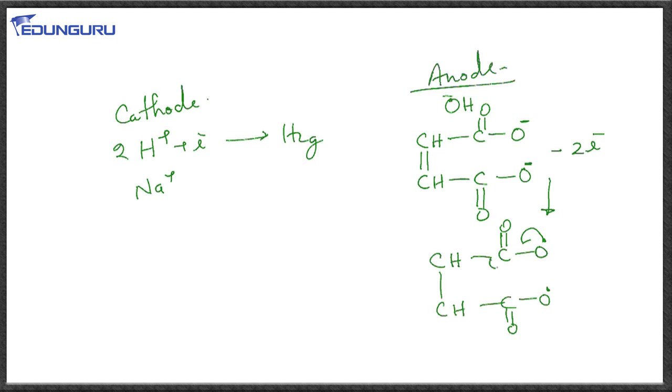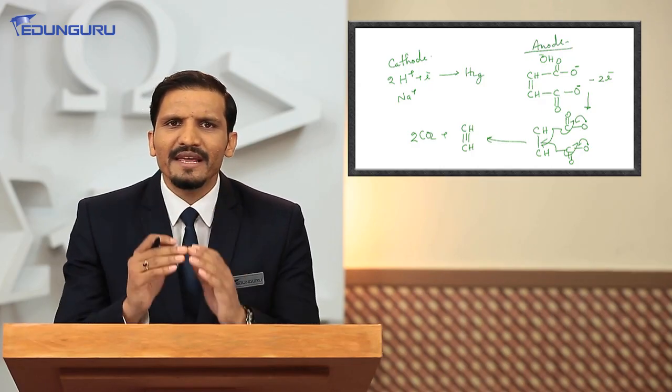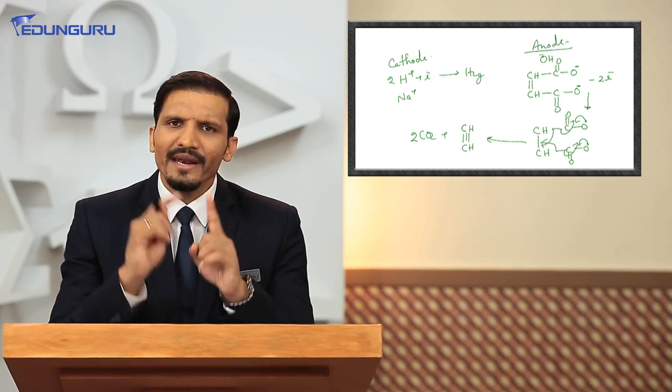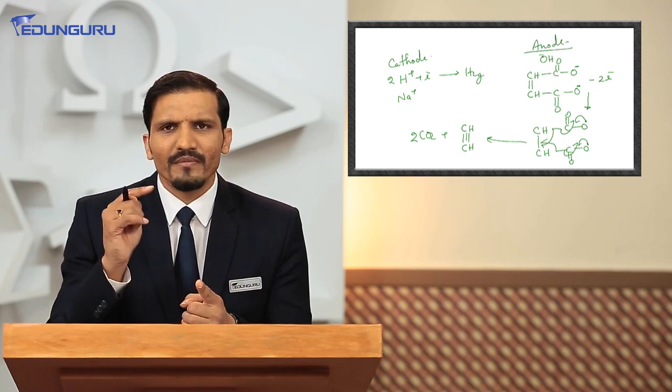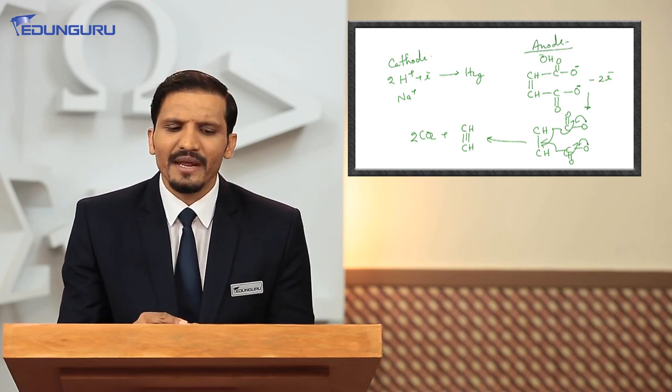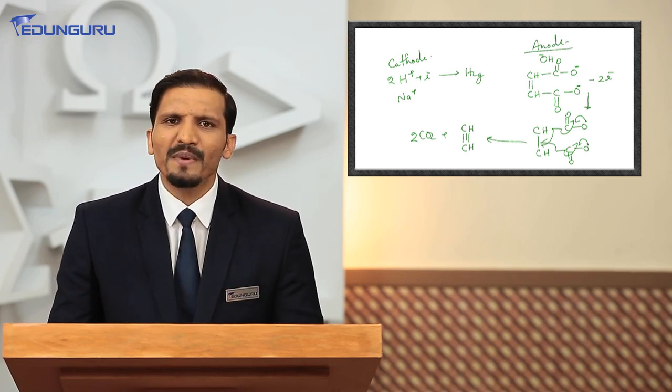Now these radicals will lose CO2, and as a result of the combination of the alkyl part, we will get ethyne. So we can say the three methods we discussed so far are for alkane, alkene and alkyne. One is from metal carbides, another is from Grignard reagent, and another one is by electrolysis, or Kolbe electrolysis. Therefore we have completed this part.